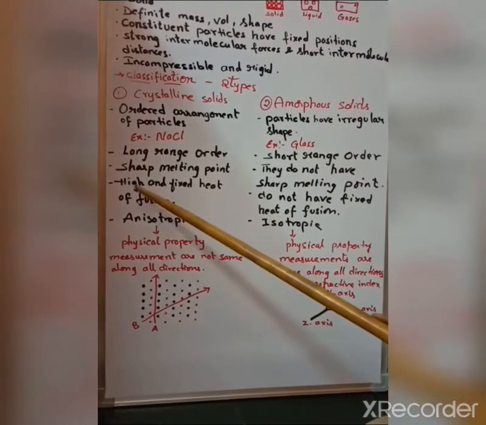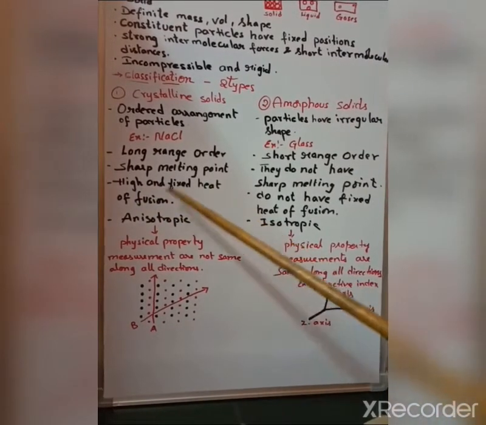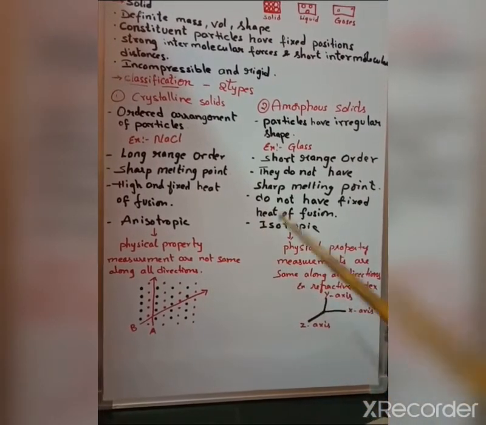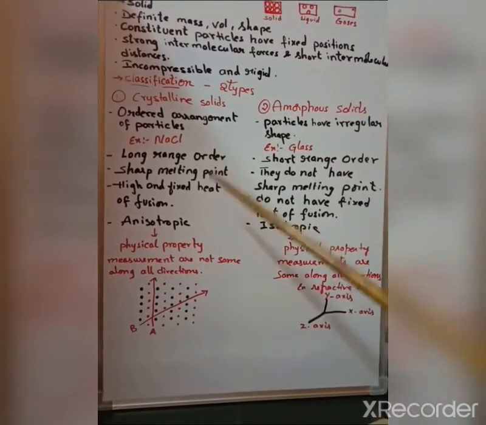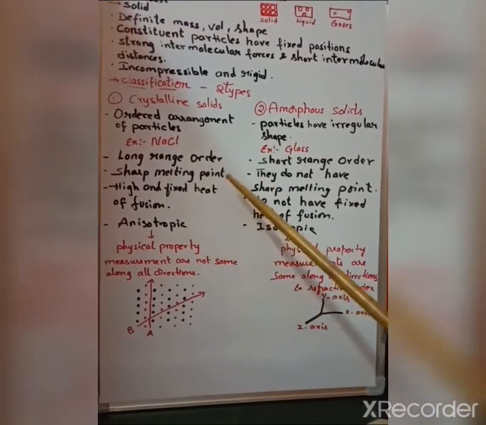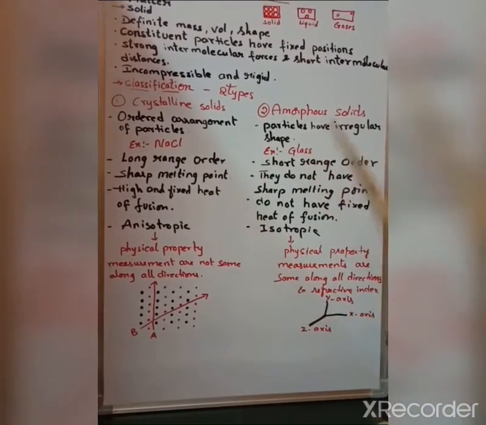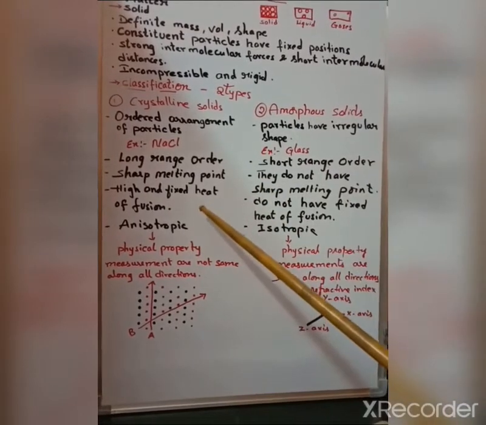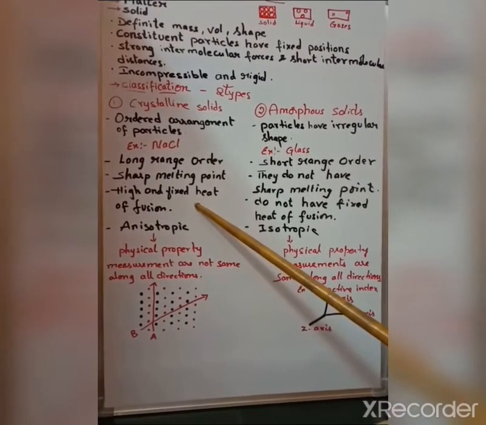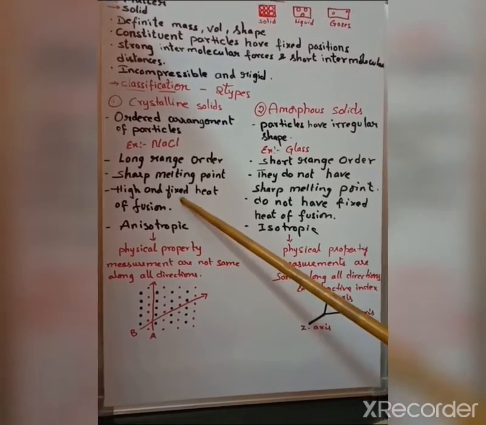Next point, high and fixed heat of fusion. What do you mean by fixed heat of fusion? Whenever the solid changes to liquid, or liquid to gas, they absorb a particular amount of heat enthalpy. That is, they absorb some amount of heat energy, and that is fixed.